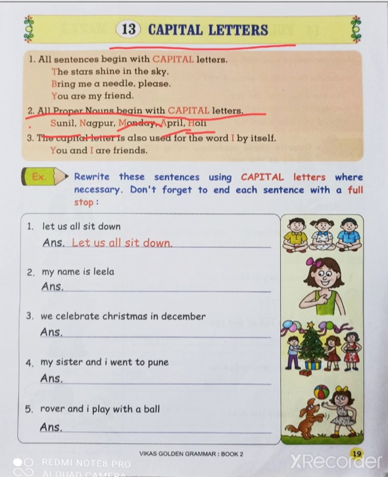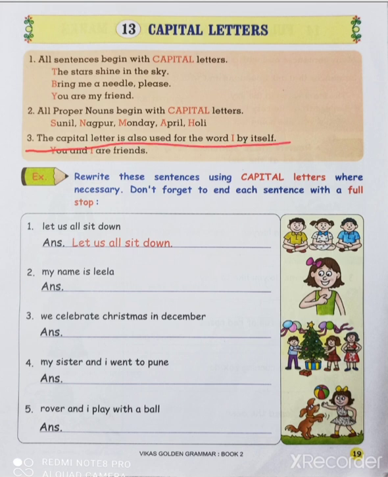Okay, so what is the third one? The capital letter is also used for the word I by itself. You and I are friends. Means the capital letter is also used for the word I, जैसा हम अपने लिए लिखते हैं ना, I वर्ड स्टार्टिंग रहता है तो उनके लिए भी I. And you and I are friends.